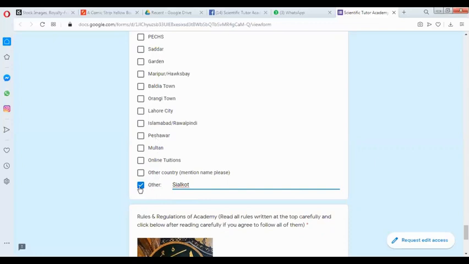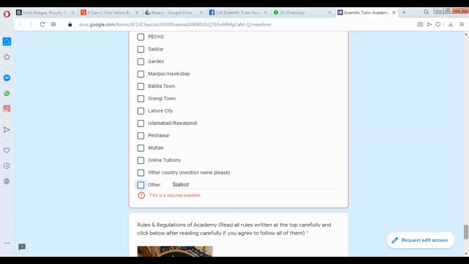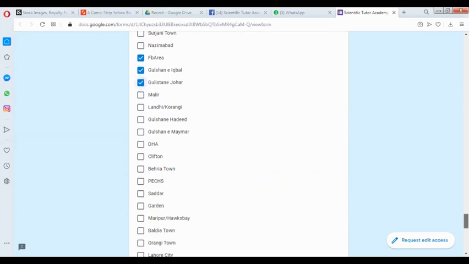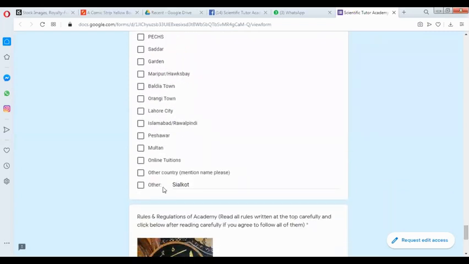But if I am from Karachi and I have to choose different areas, like I live in North Nazimabad and my university is in Gulshan Iqbal, so I can teach in both areas, and on the way from university to home I can go for FB area, and near North Nazimabad is North Karachi, so I can go to that area as well. And near Gulshan Iqbal is Gulistan-e-Johar, so I can click on that as well. And along with the home tuitions, I can go for online tuitions as well, so I will click on the online tuitions option as well, right?